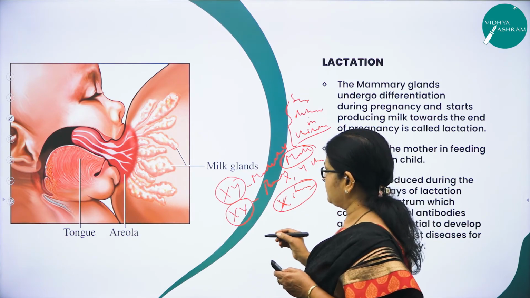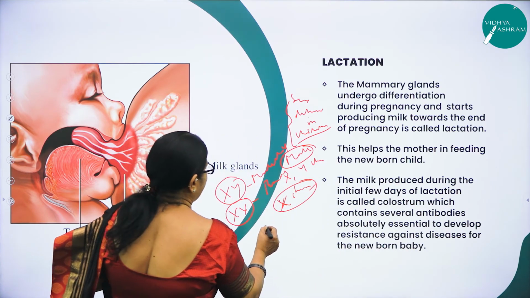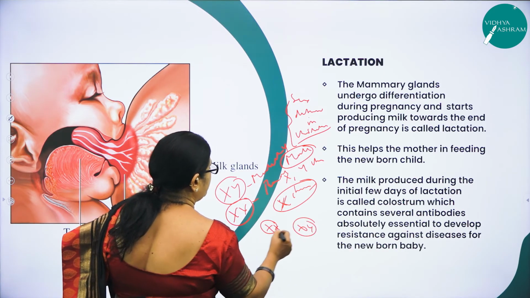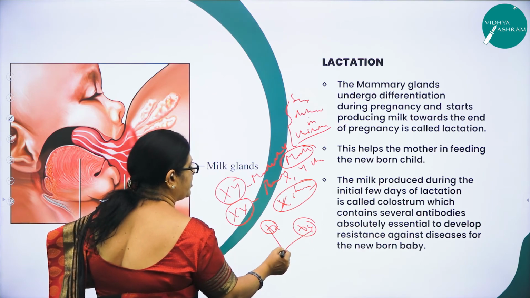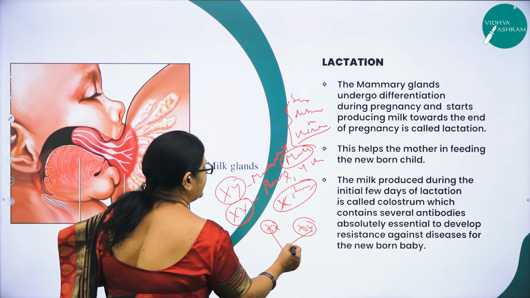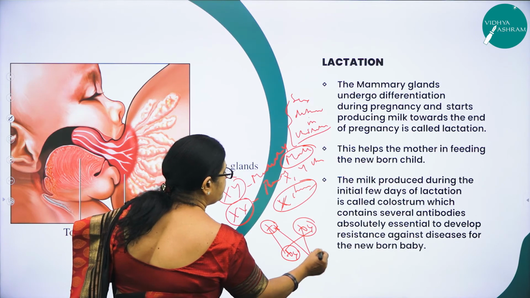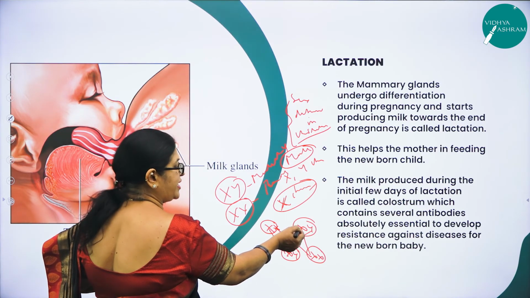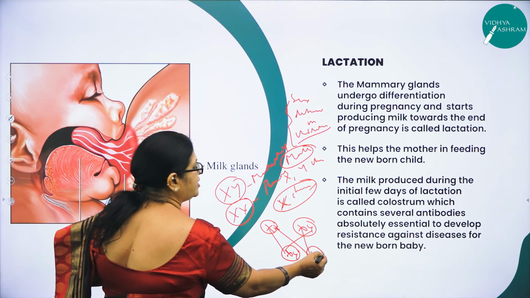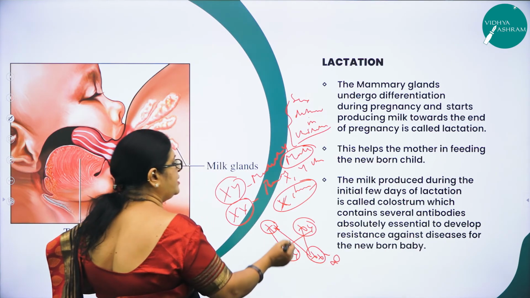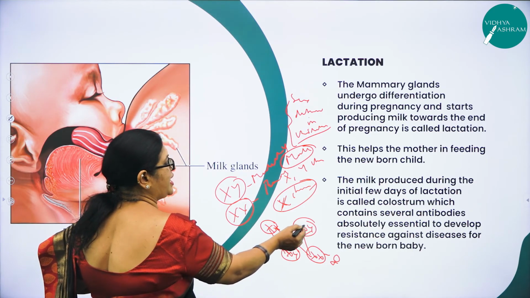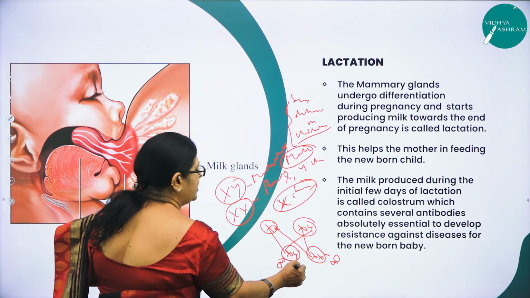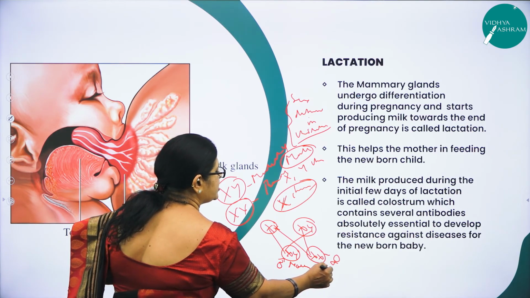As I said, how does it take place? See, if 1X comes from mother and another X comes from father, then it will be a female child. If 1X comes from mother and Y comes from father, it is a male child. So this is a male child and this is a female child.